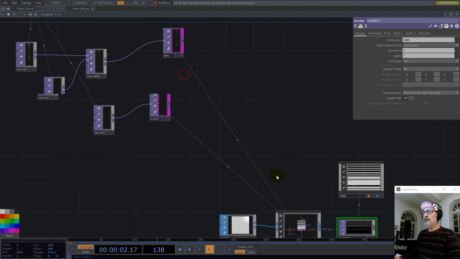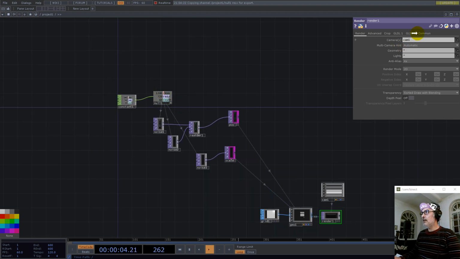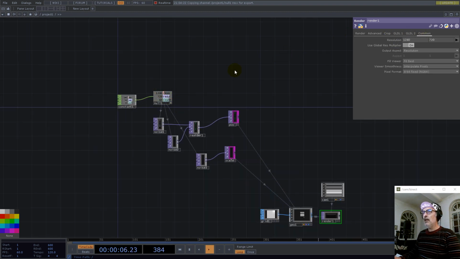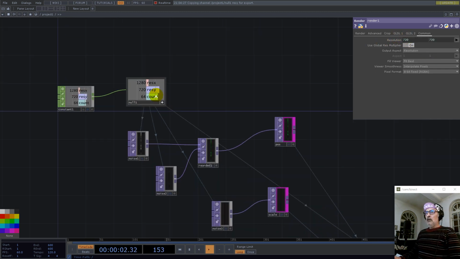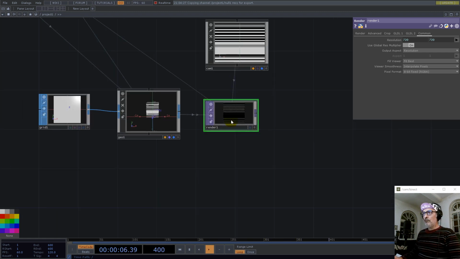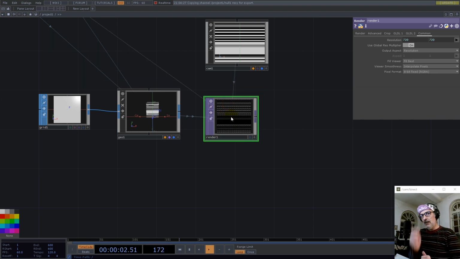Like this, and this render has to take this resolution, not the full resolution. We go with resolution Y for both of the dimensions right now, as we plan to cut just one tiny line with 1 pixel out of this render.